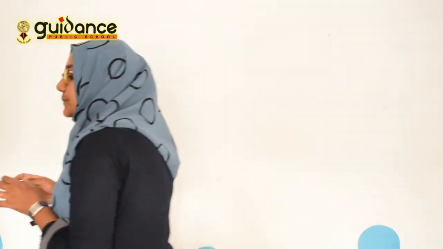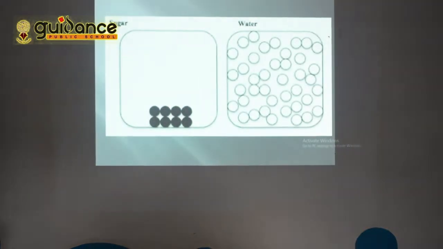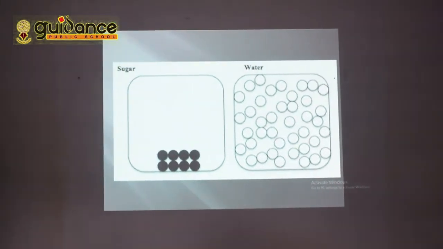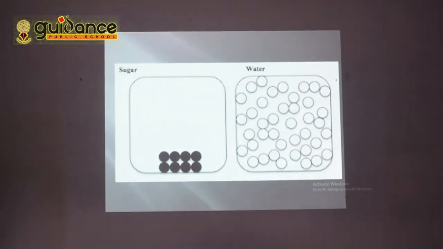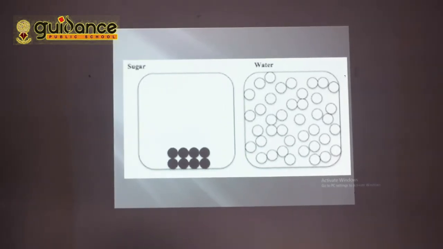Why is it so? Because we added some sugar to this, so the water level should increase, right? But it is not happening. So we will discuss that content. In this picture, you can see water molecules and sugar molecules. Okay, so in water molecules, we can see some space in between these particles.